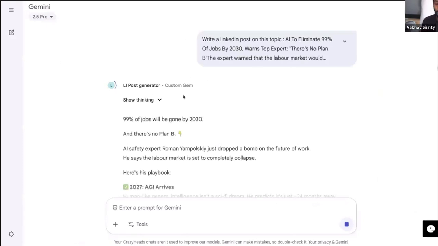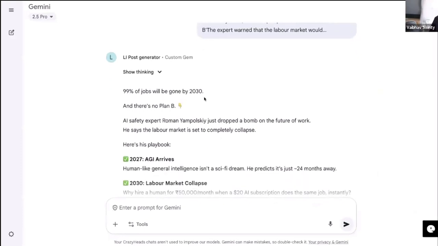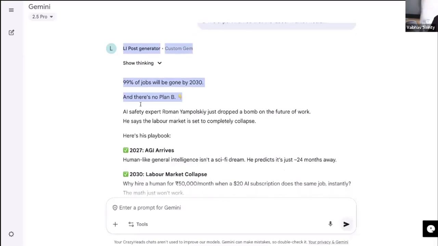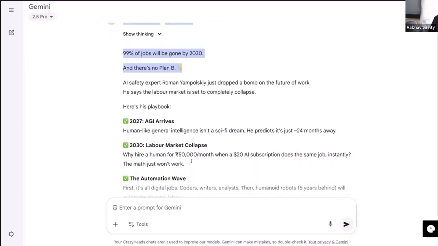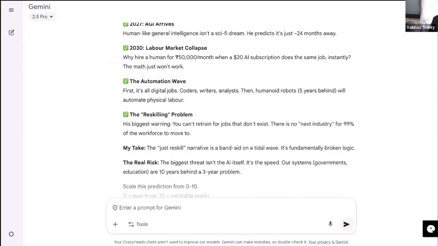And here comes the post. 99% of the jobs will be gone by 2030, and there is no plan B. I think this did a better job of the first line because it broke it down into 2 lines, which I could have done. So good job, Gemini. AI safety expert Roman Yampolskiy, I think it gets it right. Here is his playbook. It breaks everything down. Here is my take. I love this.